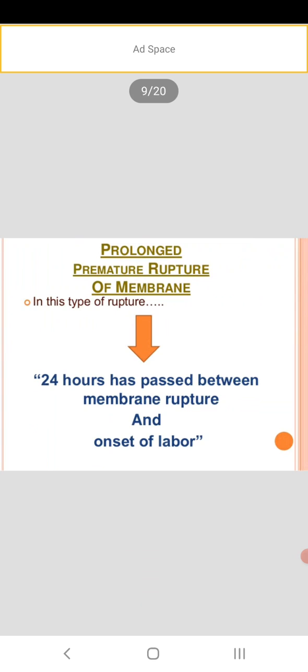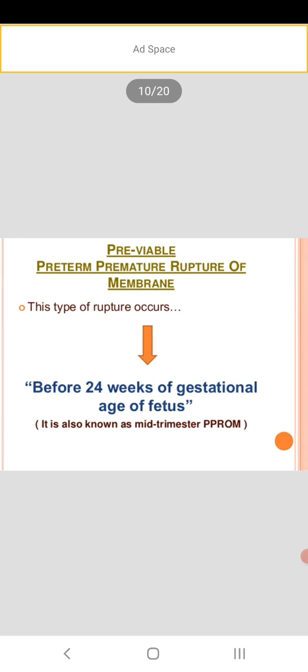Only after the membrane ruptures can the baby come out of the uterus. If in that condition also the membrane is not ruptured, we call it prolonged premature rupture of membrane. Then previable preterm premature rupture of membrane. This type of rupture occurs before 24 weeks of gestational age, when the fetus is not viable.